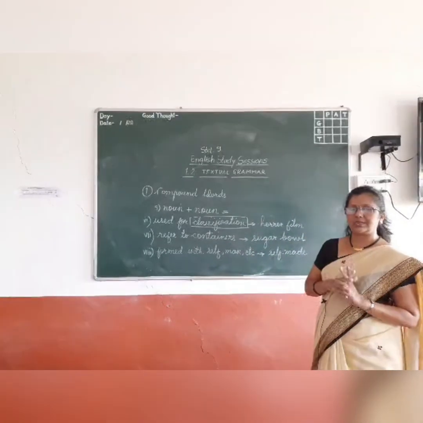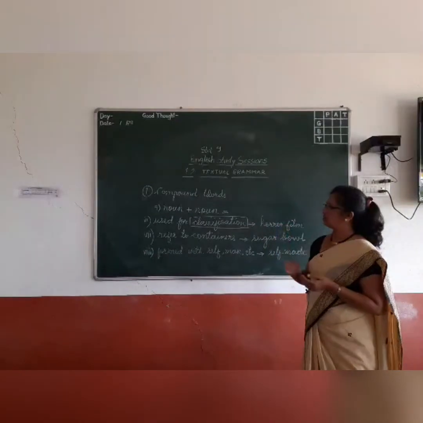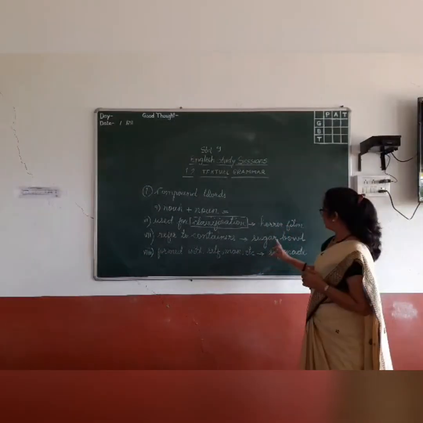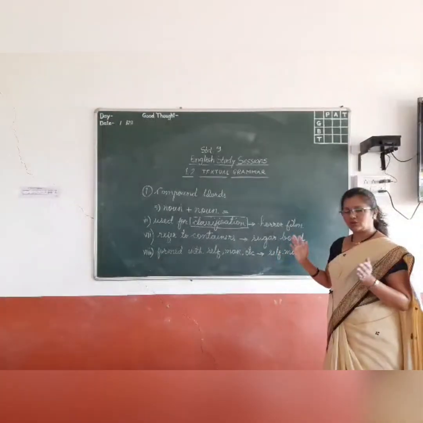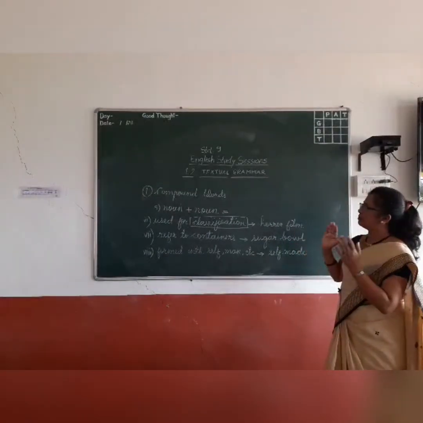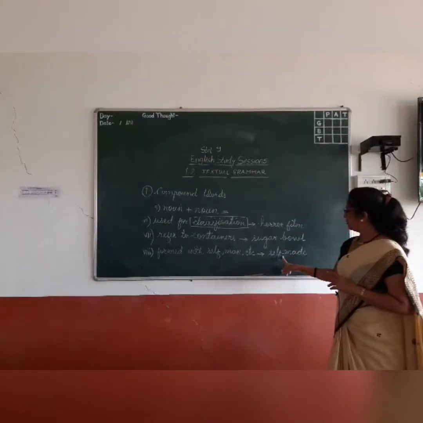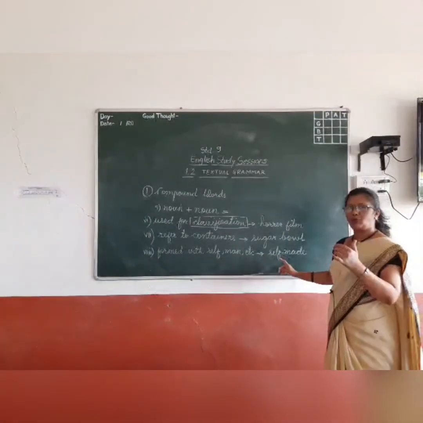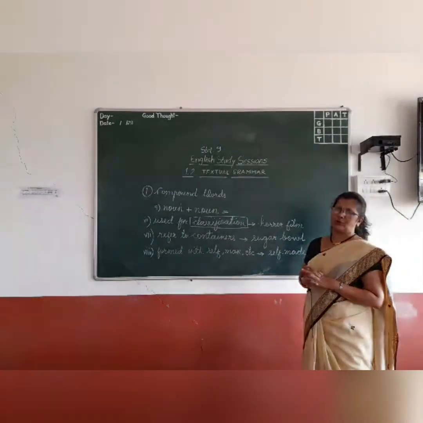Before that, we saw the styles of writing compound words. Three styles: first is open, in which there is a space. Second is solid, together, like classroom, blackboard, etc. Third is hyphenated, with the help of one hyphen between.